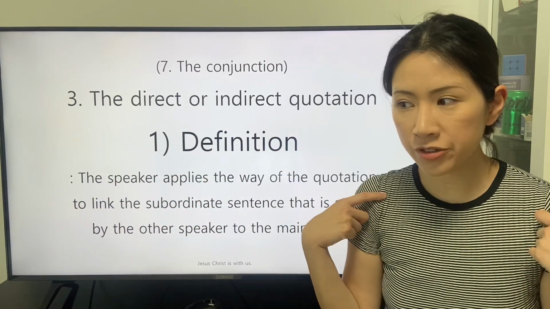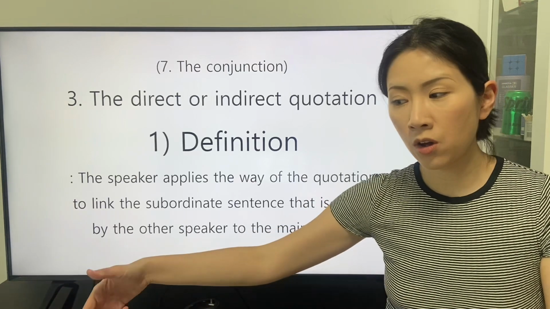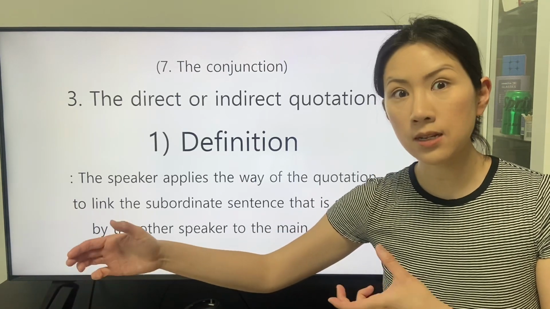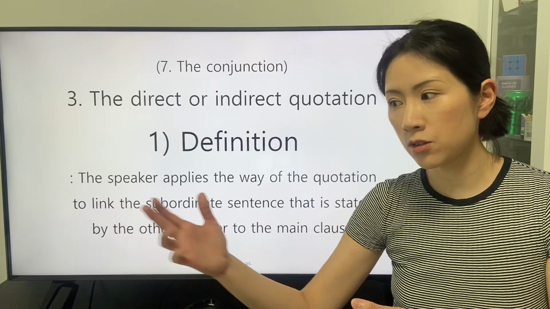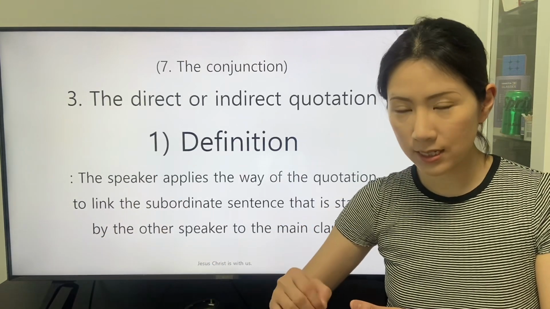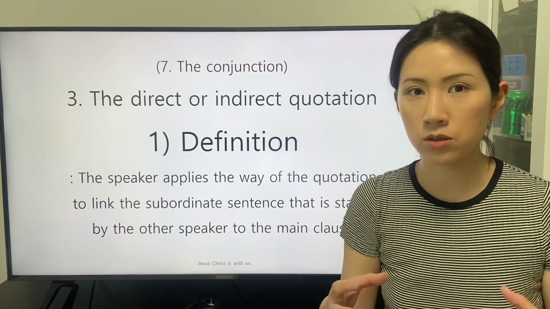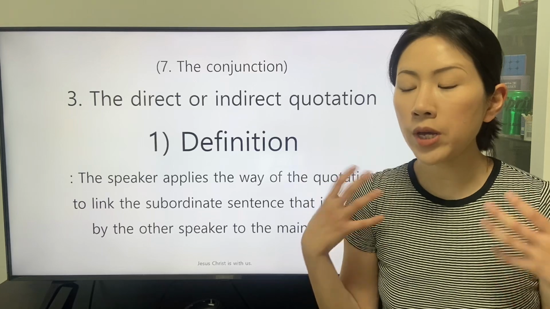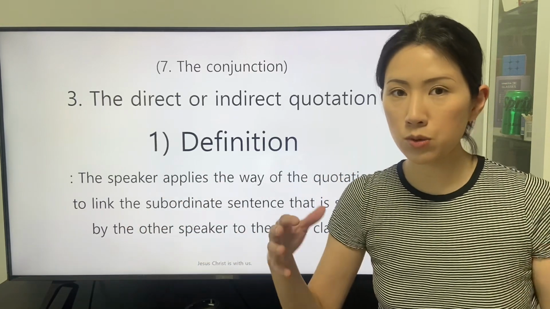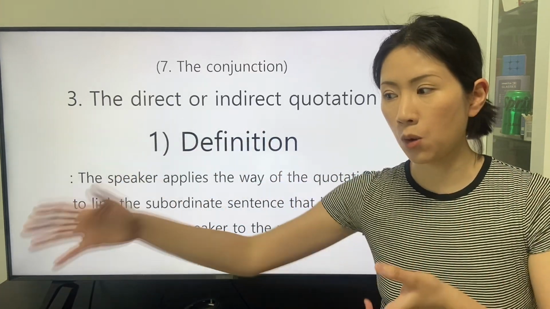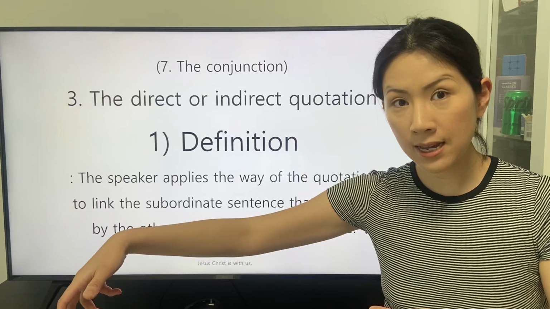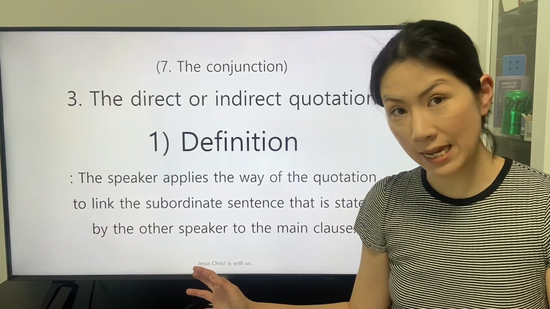We can consider that the quoted sentence is the subordinate sentence for a main clause. So we understand the relationship between the main clause and the quoted sentence as the subordinate sentence.